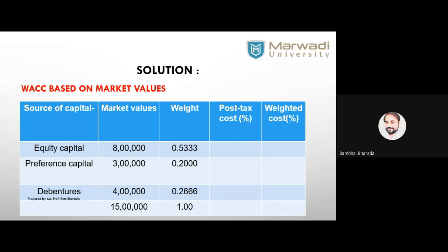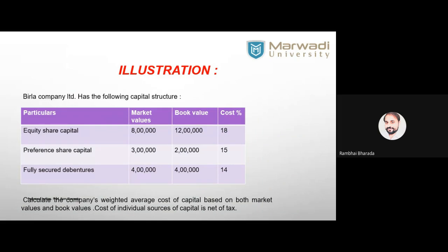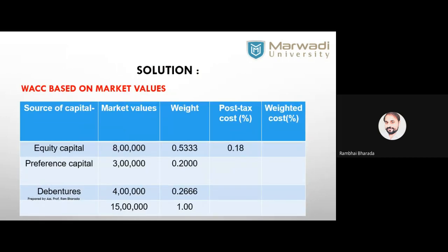0.5333 plus 0.2000 plus 0.2666, the total is 0.999, so it will become 1. Now look at the previous slide. The cost is given to you: 18%, 15%, and 14%. So here 18% means 0.18, 15% means 0.15, and 14% means 0.14.